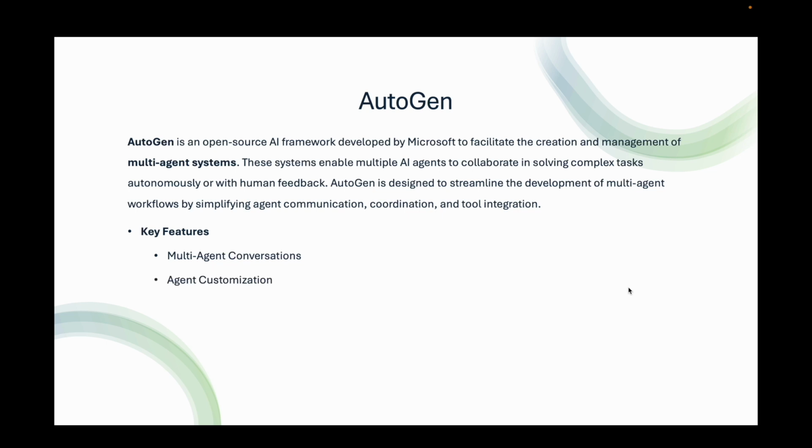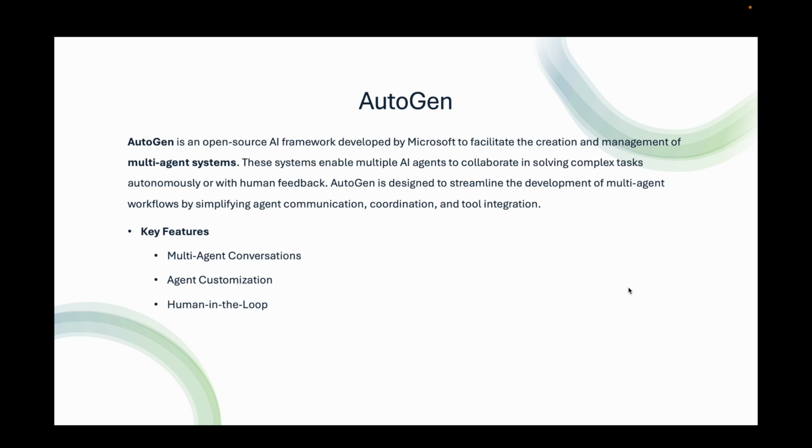We have agent customization. You can design agents with specific capabilities and roles, such as an assistant agent for general tasks or a user proxy agent to simulate user behavior or handle specific workflows like code execution. Agents can be configured to use different large language models, LLMs, like GPT-4 and integrate tools for code execution, file handling, or API interactions. Human in the loop.